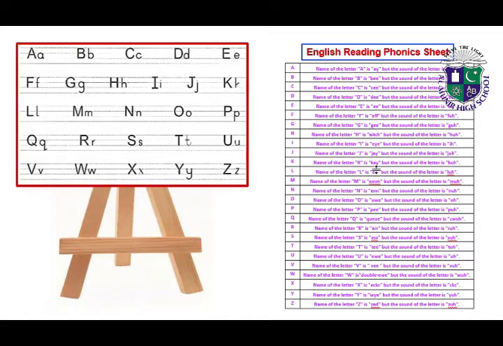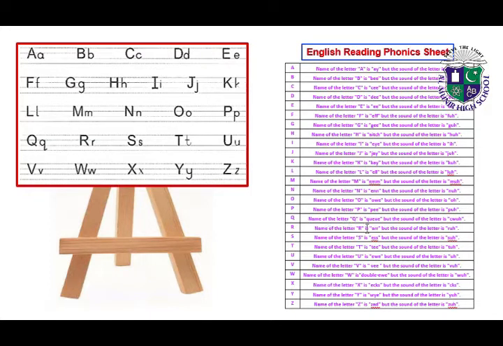Name of the letter K is K, but the sound of the letter is K. Name of the letter L is L, but the sound of the letter is L. Name of the letter M is M, but the sound of the letter is M. Name of the letter N is N, but the sound of the letter is N. Name of the letter O is O, but the sound of the letter is O. Name of the letter P is P, but the sound of the letter is P.